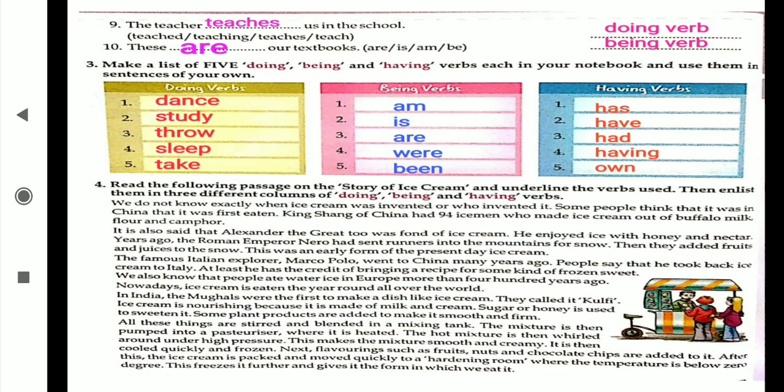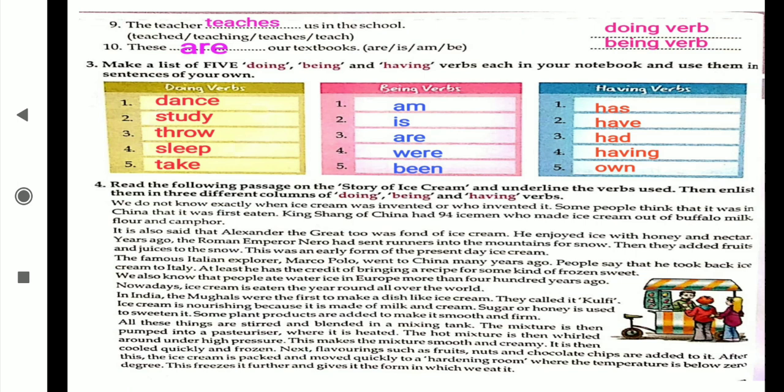Get it, students? Okay. Now next is: read the following passage on the story of ice cream and underline the verbs used, then enlist them in the 3 different columns of doing, being and having verbs. This paragraph you have to read carefully. After that you are going to make 3 columns of doing verb, being verb and having verb in the notebook. Third and fourth question both you will do in the notebook. Make the 3 columns and from the passage find out which are the doing verbs, which are the being verbs and which are the having verbs, and you have to write them under that column.